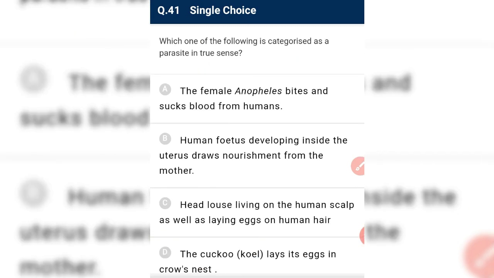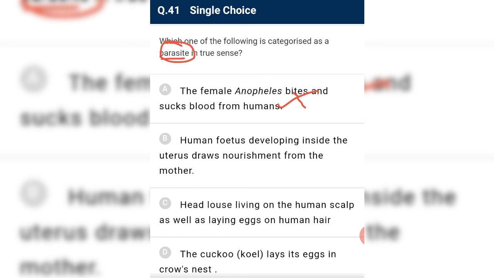Which one of the following is categorized as a parasite in true sense? A female Anopheles. It is a previous year question. The female Anopheles bites and sucks blood from humans. Is it an example of a parasite? No, it is not a true parasite, because the female Anopheles is a vector and not a parasite.